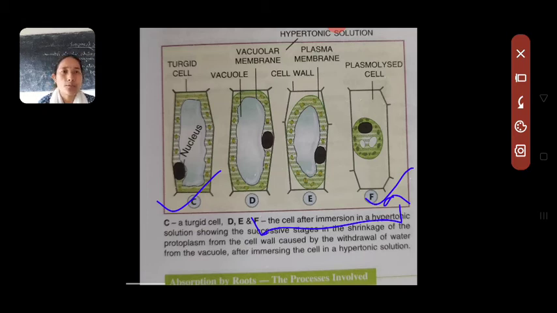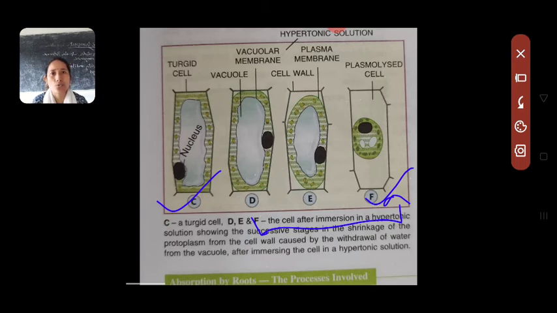Now if you keep this plasmolyzed cell back into the fresh water, again it will gain its turgidity. I hope you understood what is plasmolysis and what is turgidity properly. Generally they ask you to write the difference between the two, or they'll give you this figure and ask you to label the turgid state and plasmolyzed state. Plasmolysis and flaccidity are similar, the same. You should be able to differentiate between turgidity and plasmolysis.